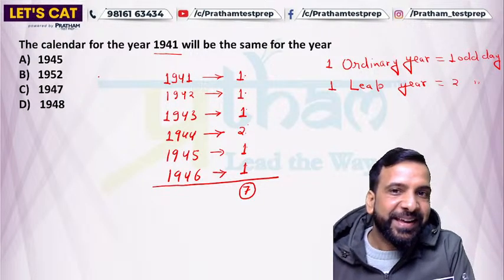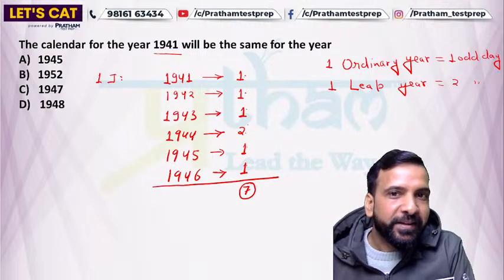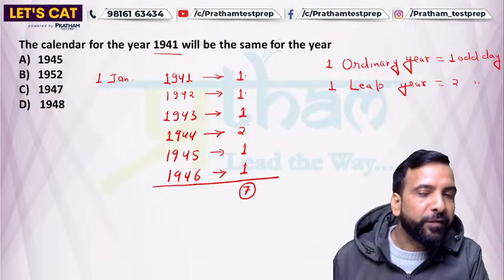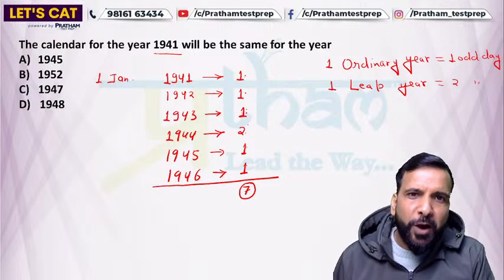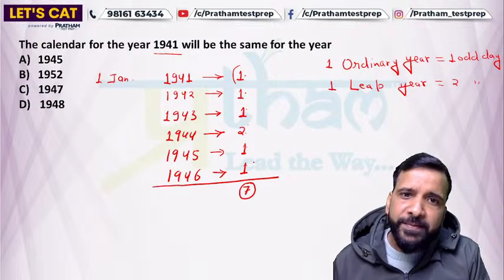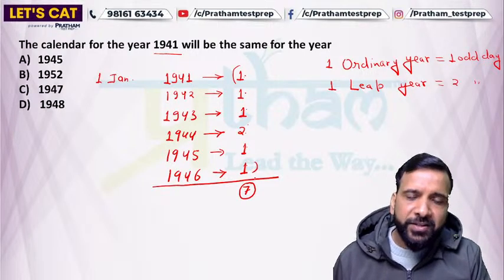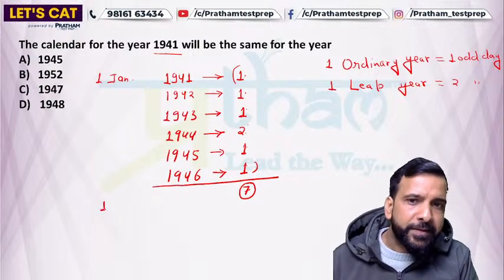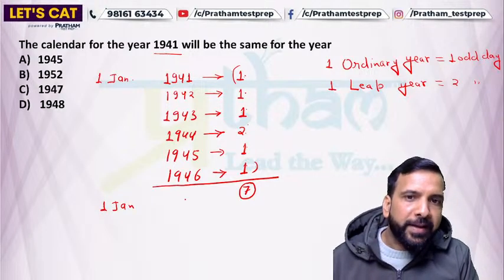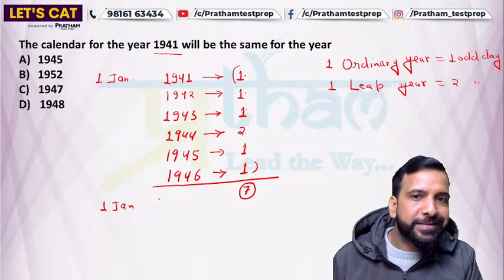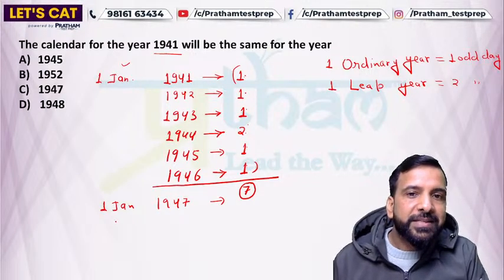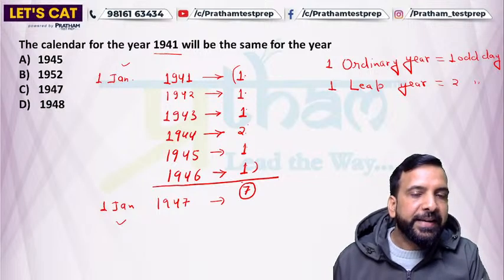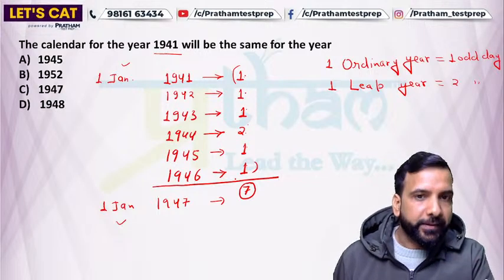So let's say 1st January 1941 was some day X, let's say Monday, Tuesday, any day. After 7 extra days, the 1st January of the next year, which after 1946 is 1947, will have the same day as 1st January 1941, because after 7 days the calendar repeats.